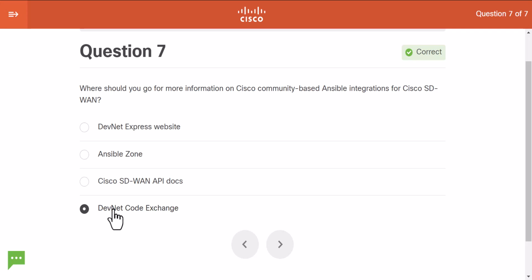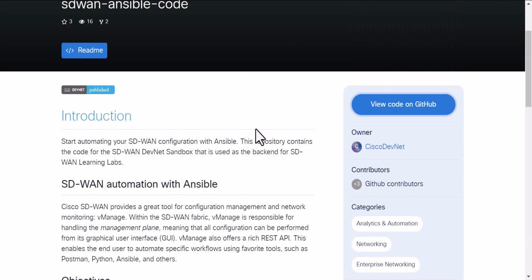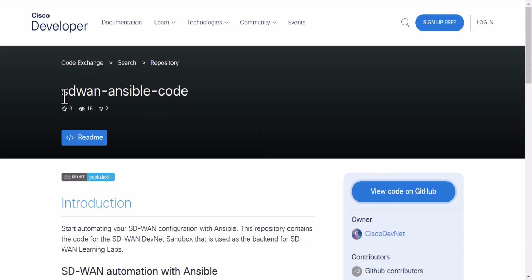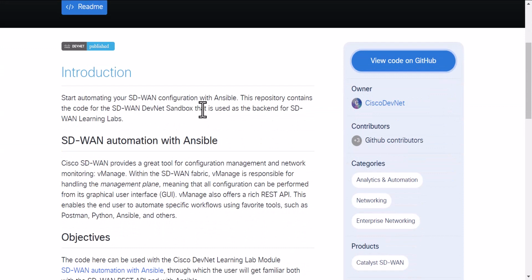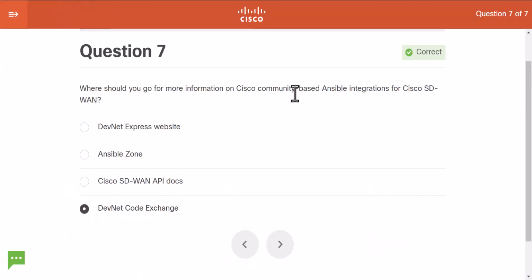All right. So, apparently over there, we can find stuff like SD-WAN Ansible code.